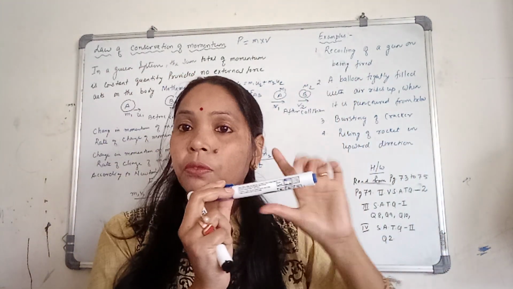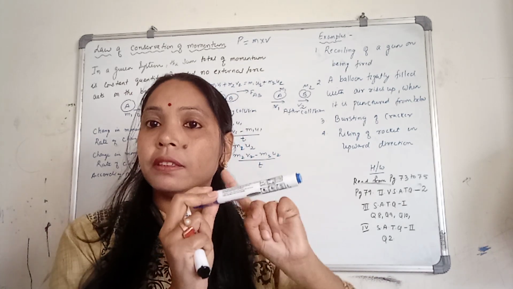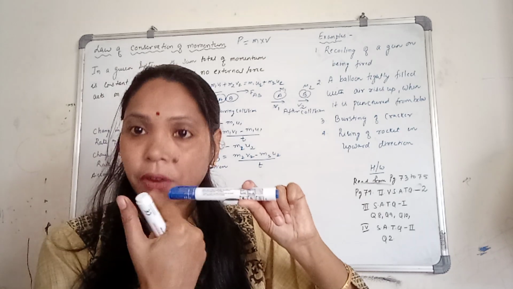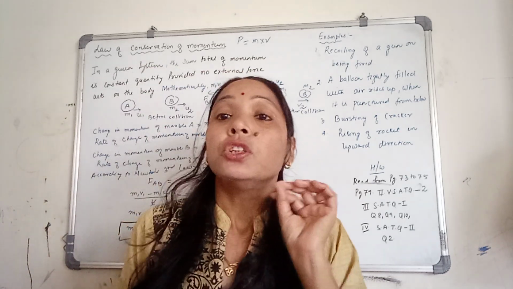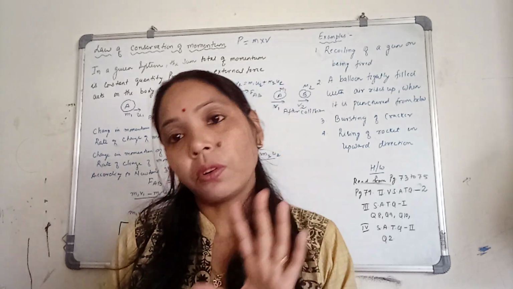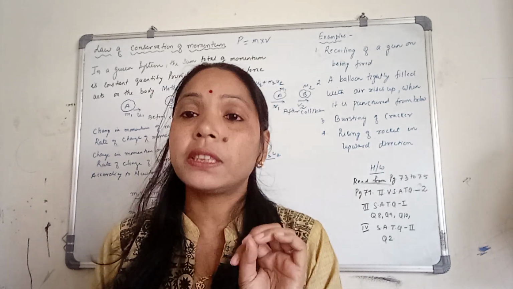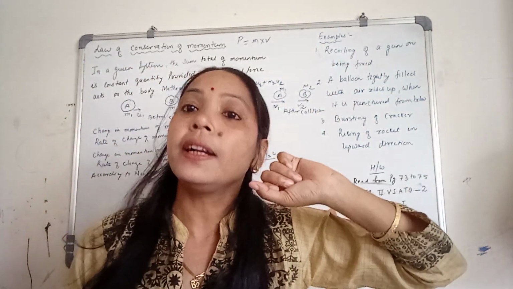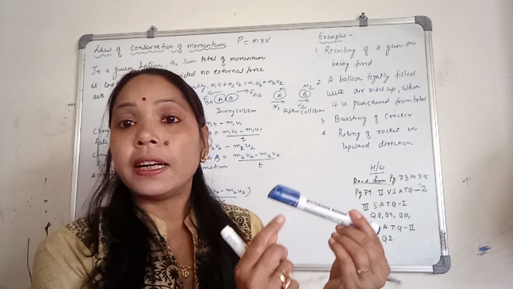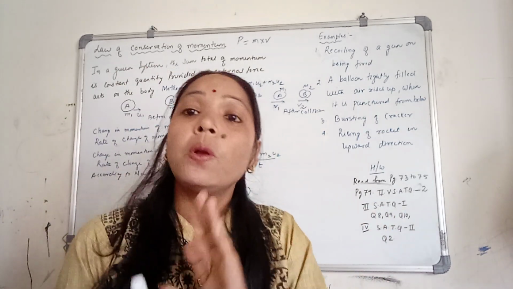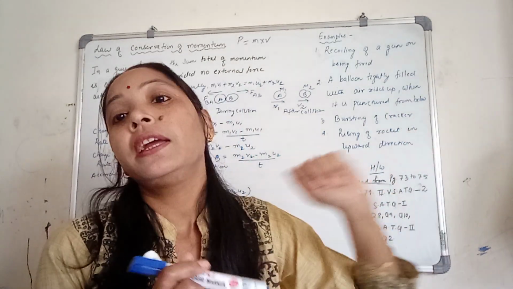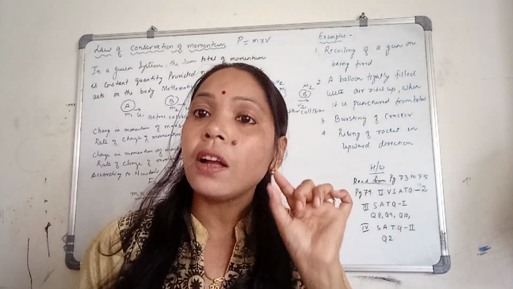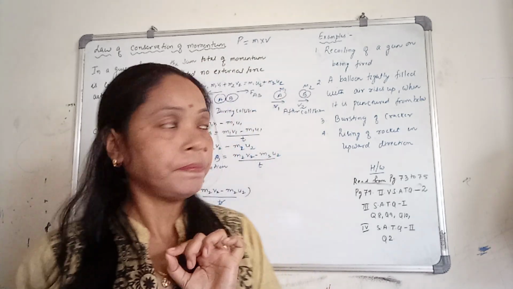Whenever this happens, the bullet goes in this direction and the gun jerks in the backward direction. During that time, the total momentum of the system remains constant. That is called the recoiling of a gun. Recoiling means the gun jerks in the backward direction whenever the bullet is ejected in the forward direction.